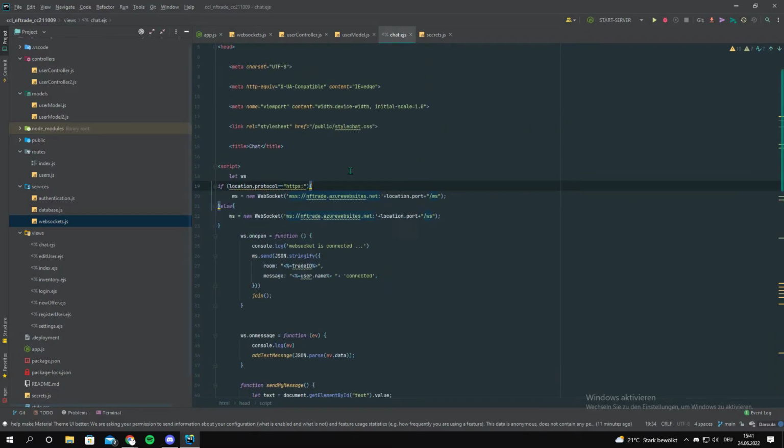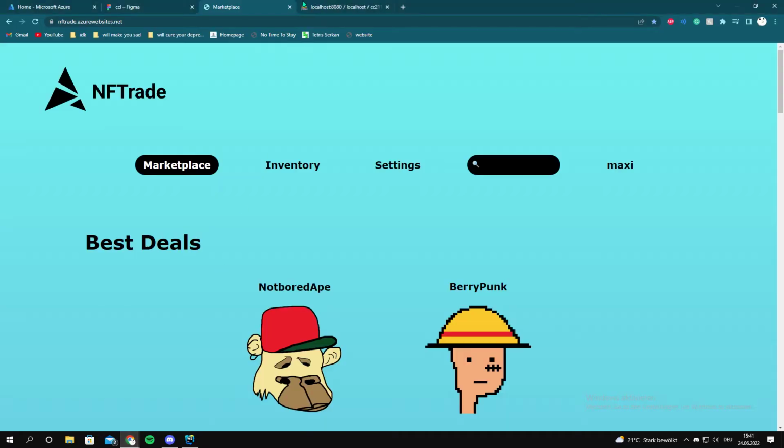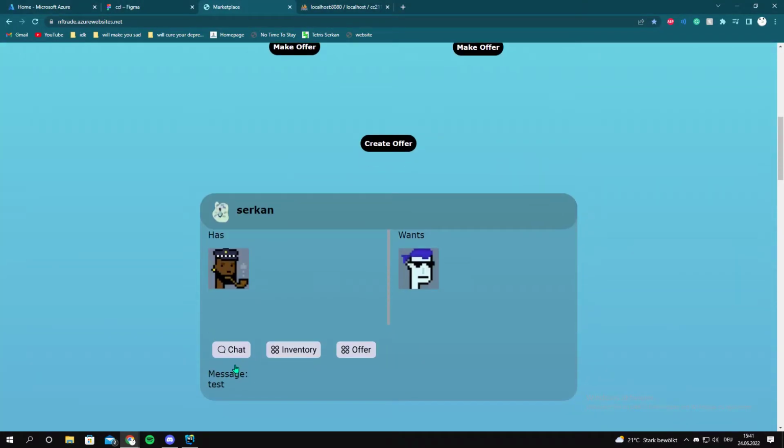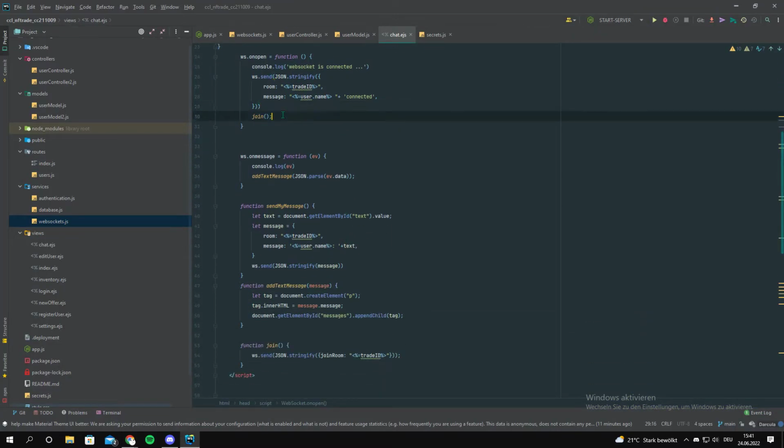And in the chat module, I put in the URL. I was like, okay, location.protocol for the HTTPS. And I did WebSocket service or server here if this is happening here and else here. And on open, joined it via the trade ID and message.username to show, okay, he chatted with me, to show in the chat we just saw earlier, to display this name here. And basically join as well.